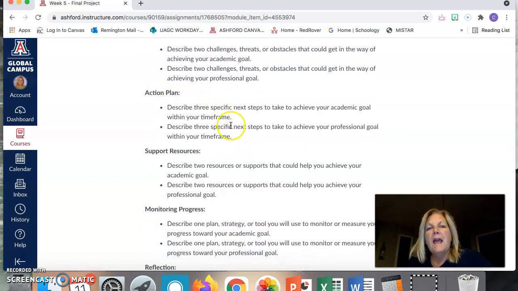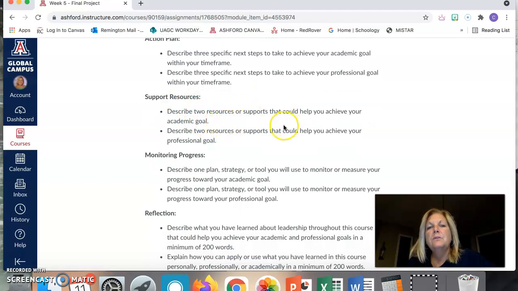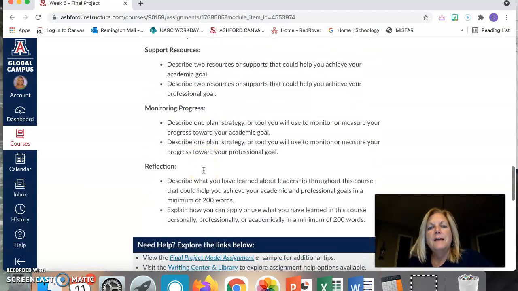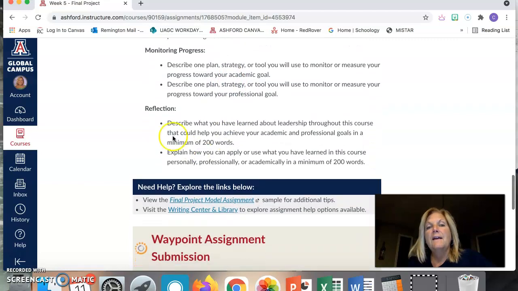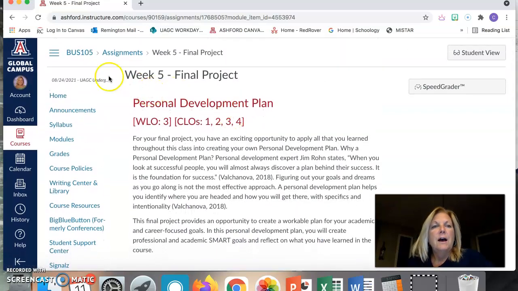Then you're going to create an action plan with a time frame to help you meet those goals. And then support resources, where to find your resources. You're going to use 2 of those. And then monitoring progress, how you're going to monitor both goals to make sure that you're on track. And then you're going to write a 200-word reflection.